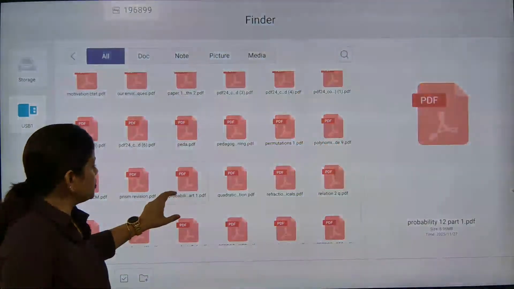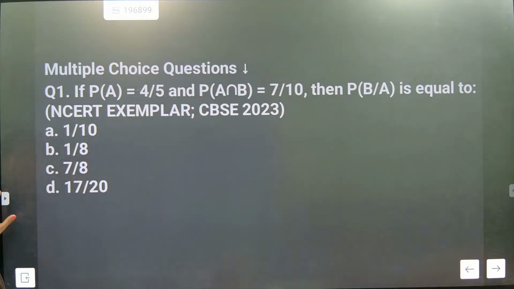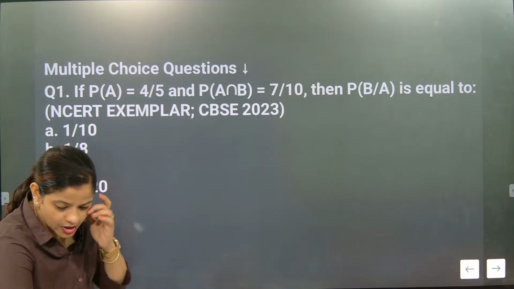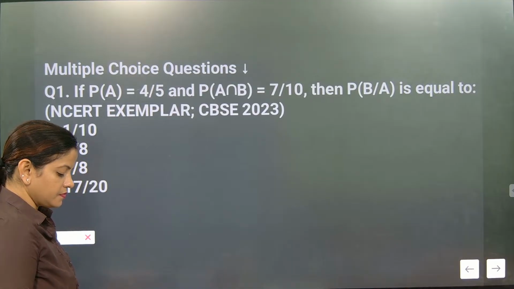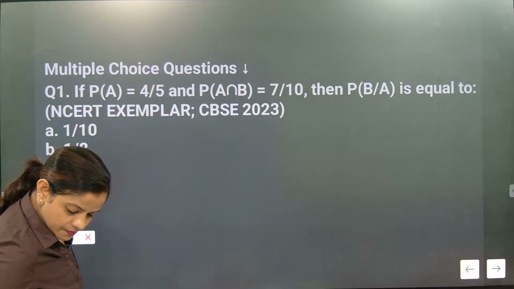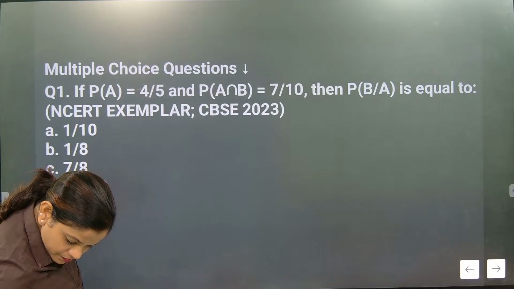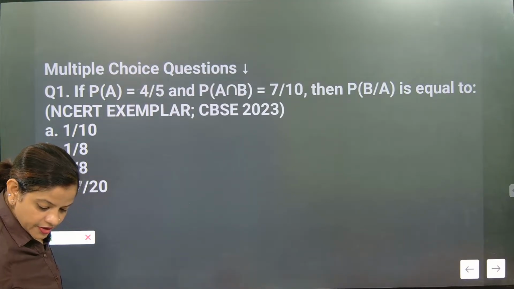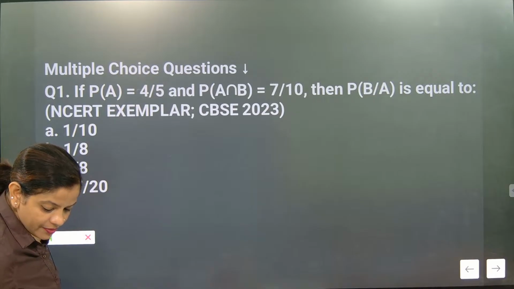Our first question came in CBSE 2023. Okay, now come on, do it and tell me what answer is coming. Which option according to you is the correct answer? Danish, I hope you are there in the group. What is the correct answer? Yeah, I already received this, beta. Question number 18, 31, 38. Yes, I'm having this.